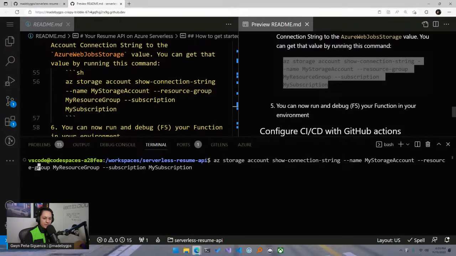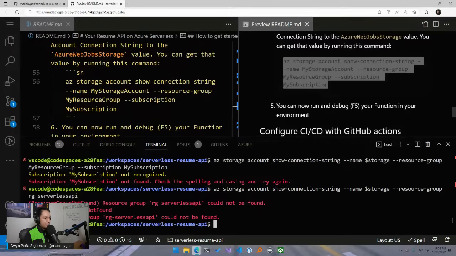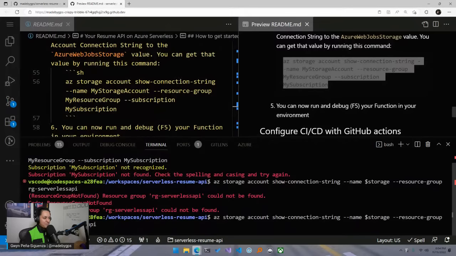And we only need to replace the dummy value that I put in there with, I'm going to say storage here. And we're going to run that here. Oh, hold on. I put the wrong subscription. Actually, I don't think you need subscription here. You might be able to just run this. We need to replace a resource group. My mistake there. RG serverless API. Serverless resume API. Resume API. There we go.